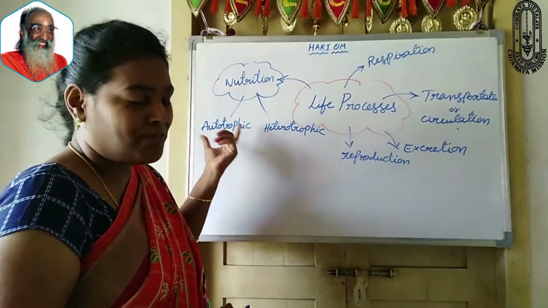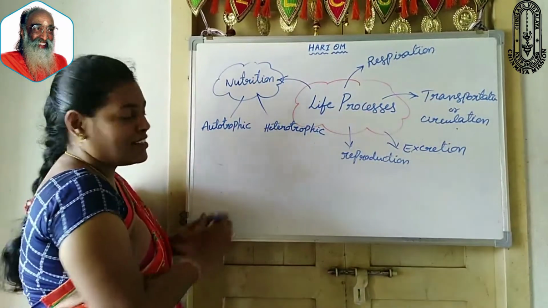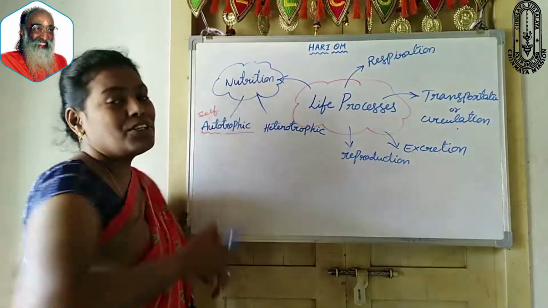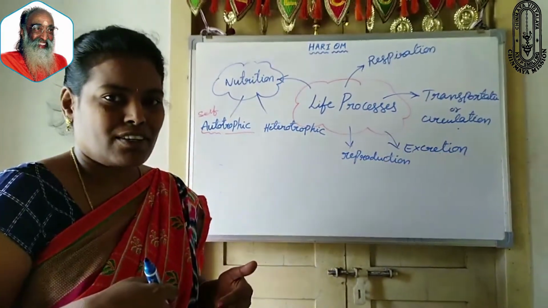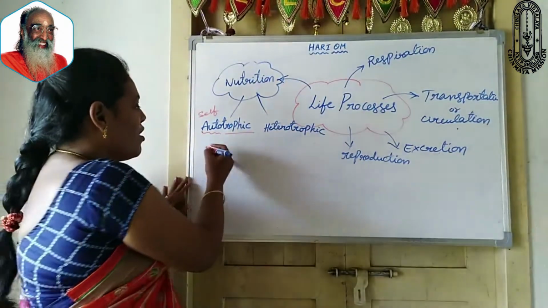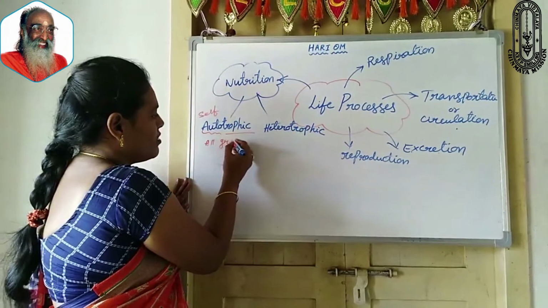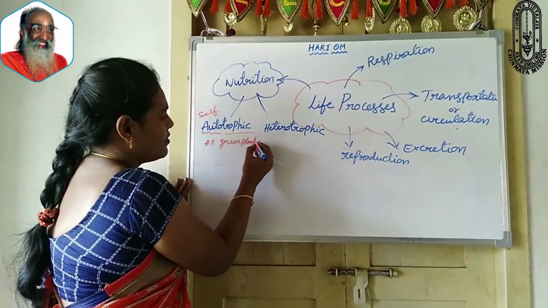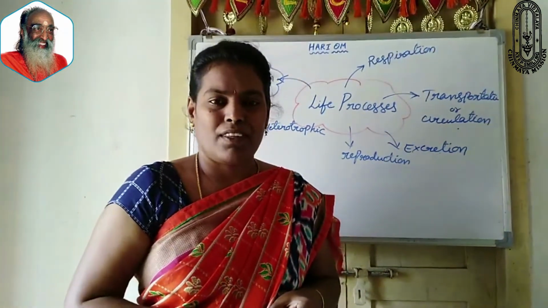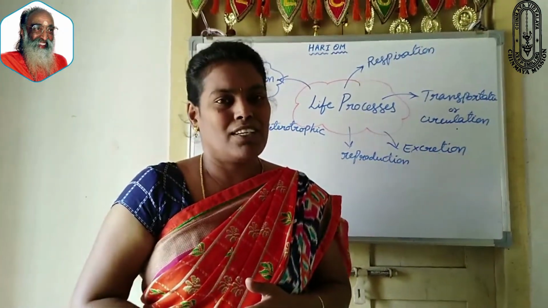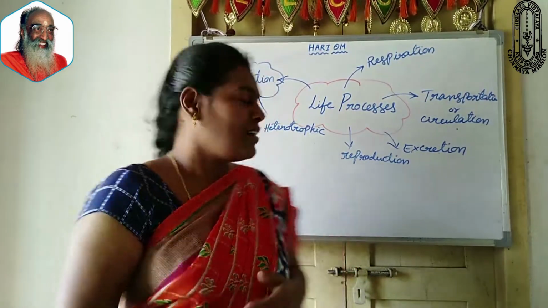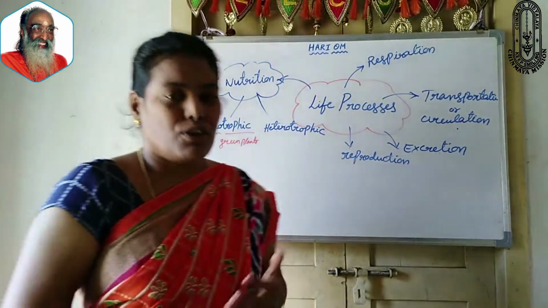What is meant by autotrophic nutrition? In the name itself, it is there. Auto means self. Trophic means nothing but nutrition. Self-nutrition. Which type of organisms prepare their own food? You already know. All green plants. All green plants come under this type of nutrition, autotrophic nutrition. And some type of bacteria also comes under this category. How do they get their food? Now let us discuss. Green plants contain chlorophyll.